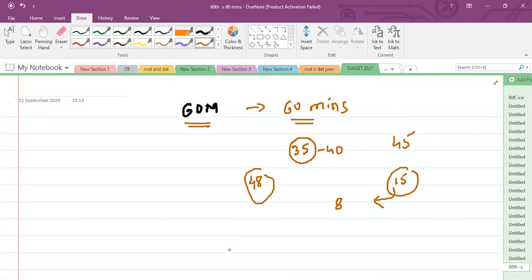48 is a very good score in mathematics, even in all subjects. But if you are approaching 50 to 55, that's excellent. No problem. Here I'm considering that in the last level, you have only attempted 8 questions in 15 minutes. Already you have reached 48, so it's a good score.